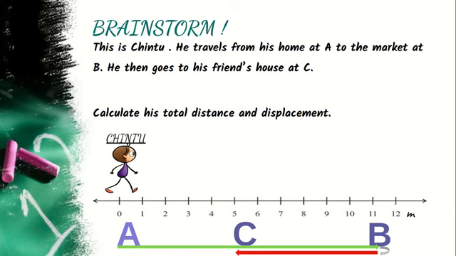Recollecting what we learnt, distance is the actual path Chintu would have travelled, that is from A to B, then from B to C. The total path that Chintu travelled will be his distance, and displacement will be from position A, where he started, to position C, where he reached. So how far he has changed his position is displacement. Let us see how to do this calculation.